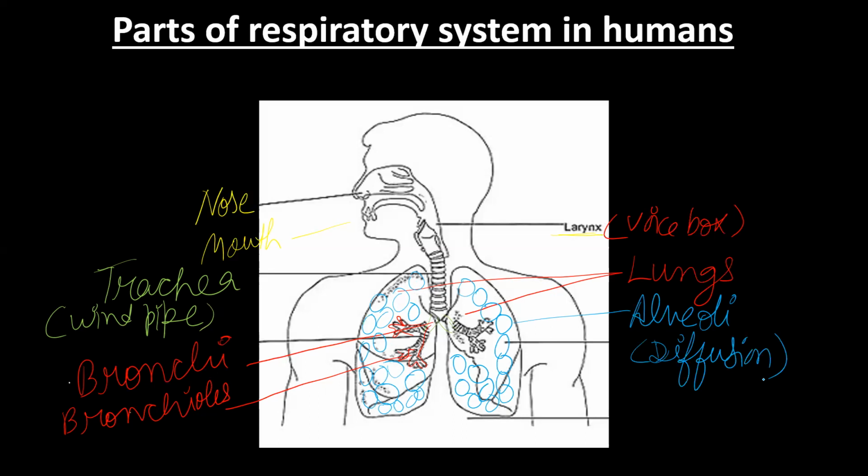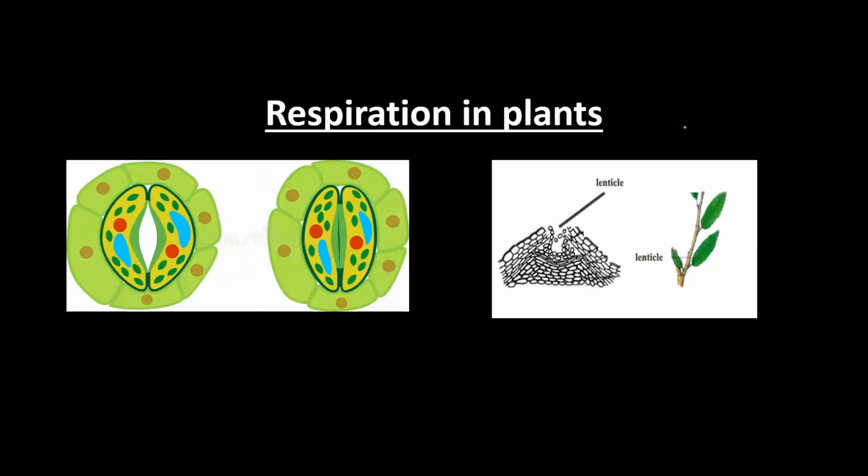Diffusion means, what is the diffusion process? Where the concentration of something is higher, it moves towards the lower concentration. It is a natural phenomenon. Now, let us talk about our next thing, that is respiration takes place in plants also.